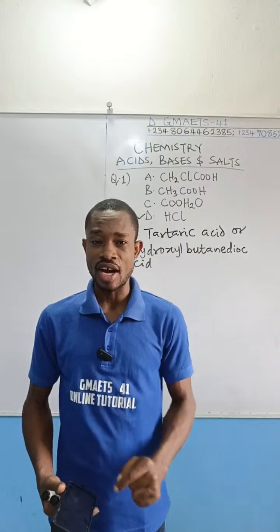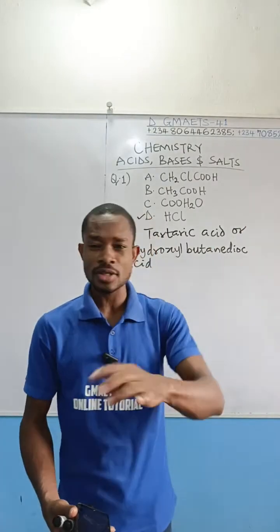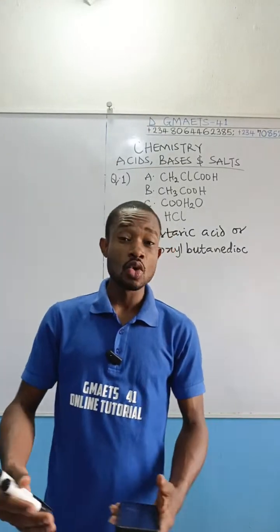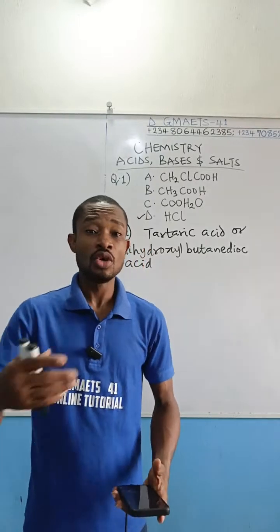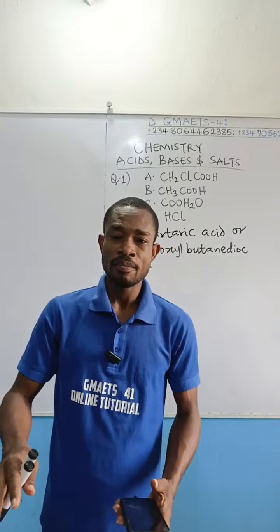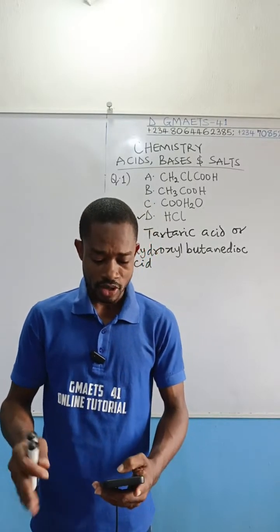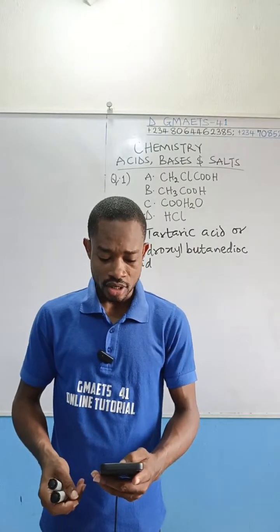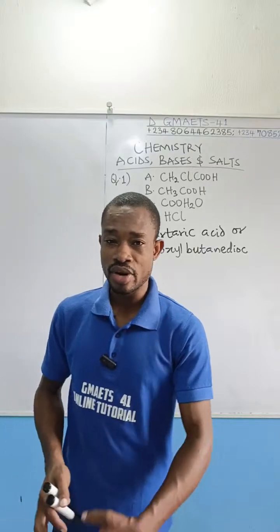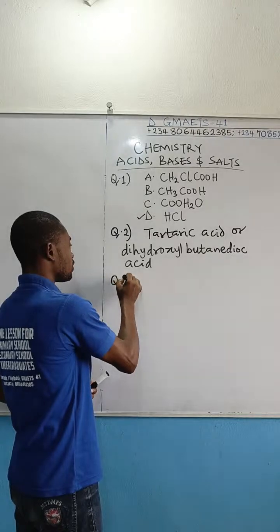So you want to take note of that. The reason: strong acid, strong base. Imagine that these two substances are fighting. Both of them are strong, and so no one is going to overpower. Therefore, the salt that is going to be produced in that case will be a neutral salt. The aqueous solution of that salt will be neutral to litmus paper. All right, so the correct answer there is option B. Strong acid and strong base, when they react, produce neutral salt.